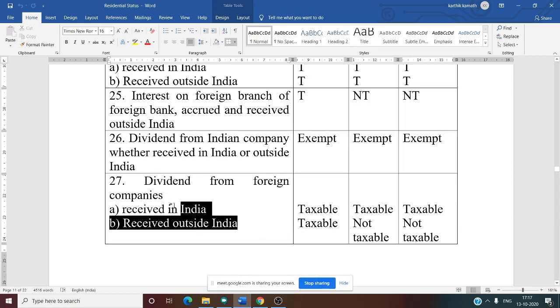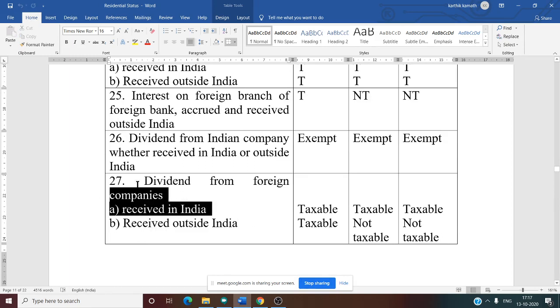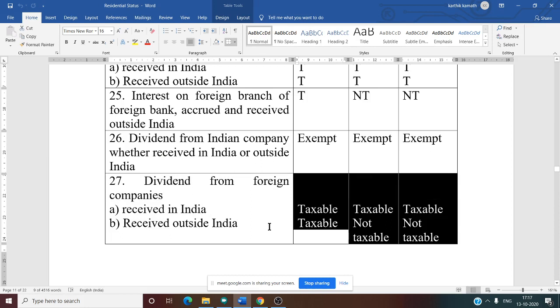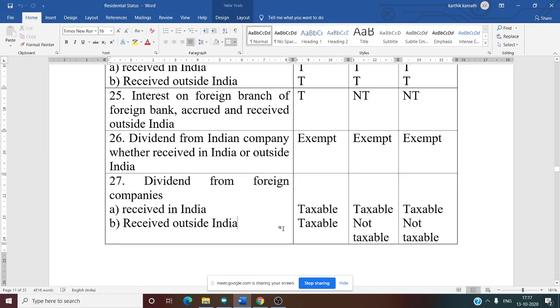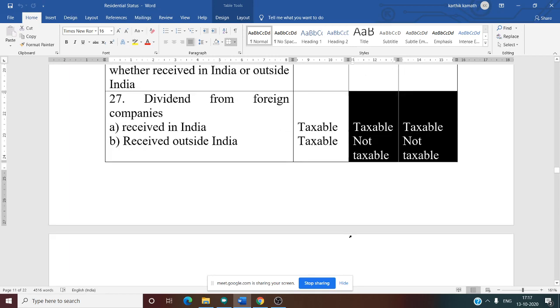Next, dividend from foreign company. What if the dividend is from foreign company? Then there are two cases. One is received in India. Dividend from foreign company received in India, all three are taxable. But received outside India, source is outside India, only OR is taxable. Only ordinarily resident is taxable. The next two are not taxable.